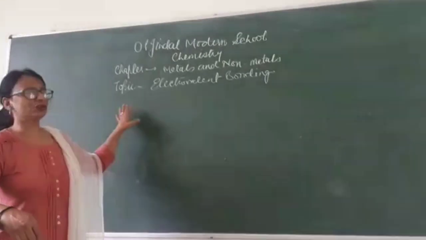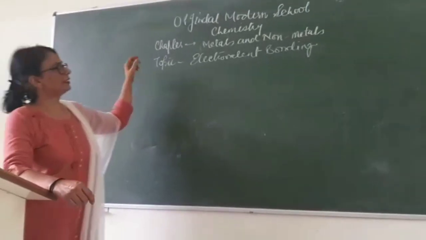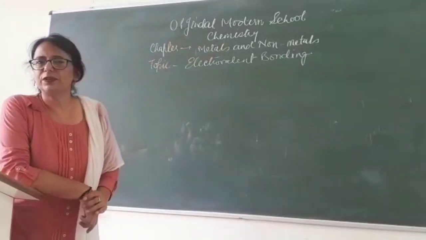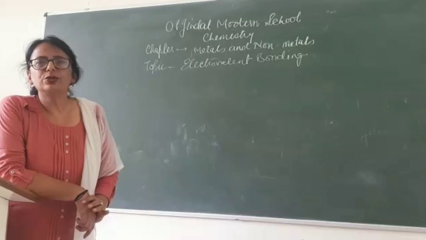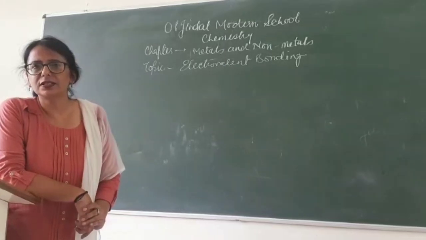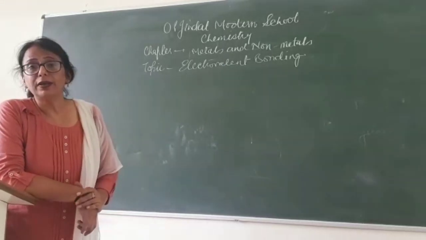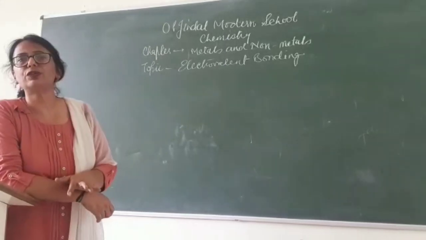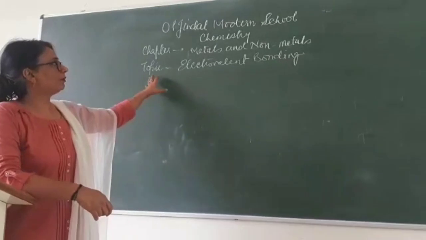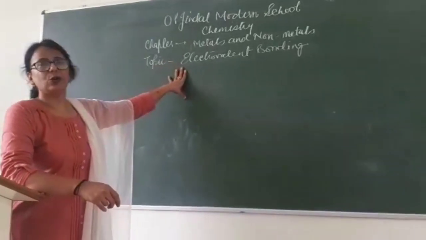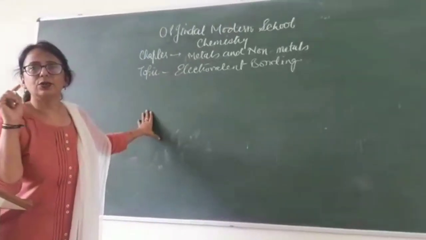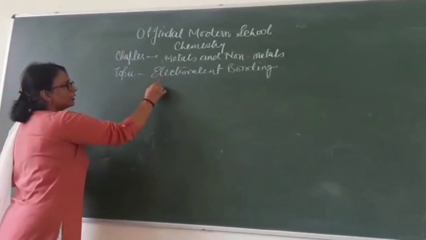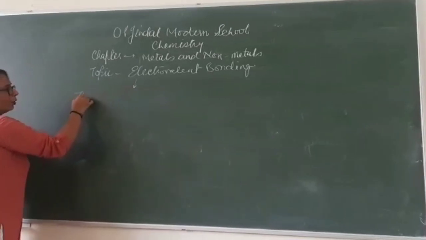Okay, good morning students. Today we are going to continue with the same chapter, metals and non-metals. We did the chemical properties of the metals and non-metals, where I told you how the metals react with oxygen and how they react with chlorine. But now the main thing is how bonding is happening at the time of formation of these compounds. This I am going to cover under the topic electrovalent bonding, where metals are going to react with non-metals. So first of all, you should know what is electrovalent bonding.